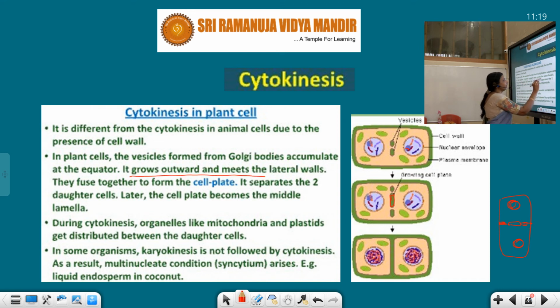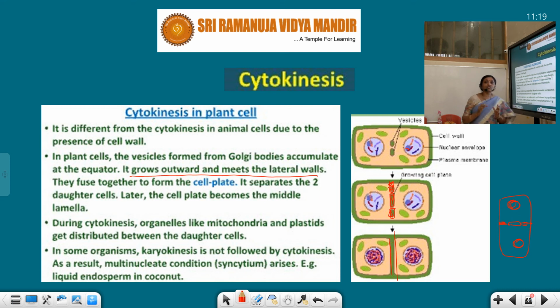It goes outward and meets the lateral wall. Then this accumulation slowly goes in the outward direction. Here you can see, and then it forms a wall-like structure. This vesicle goes outward and forms a wall-like structure. Later the cell plate becomes the middle lamella. So this is how a cell plate is formed and it becomes middle lamella.